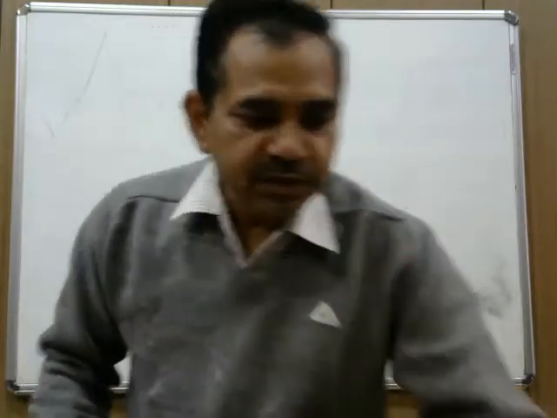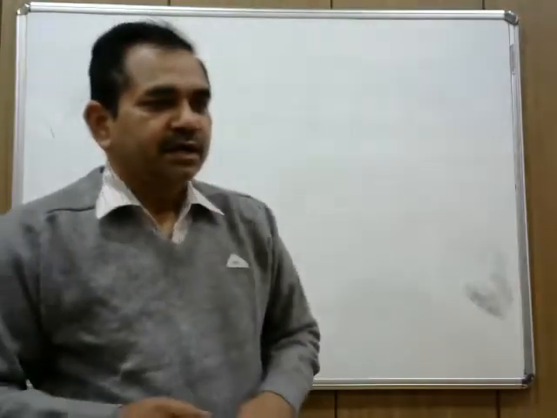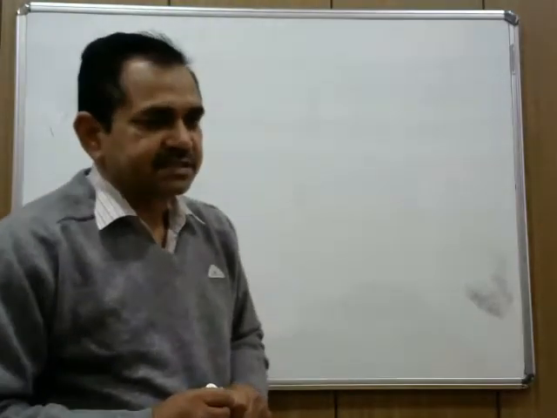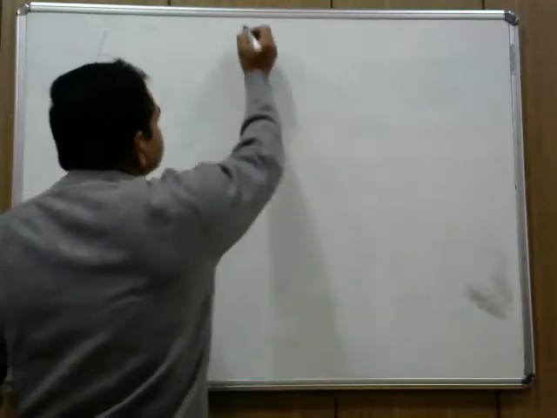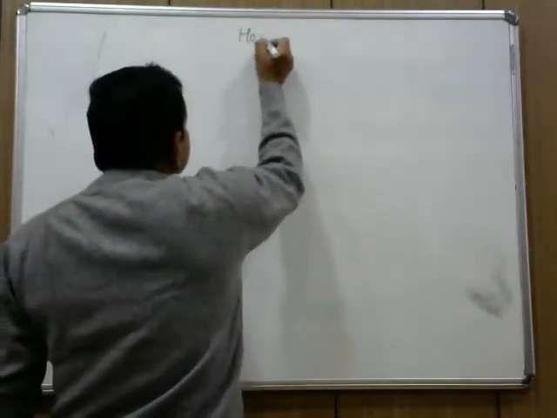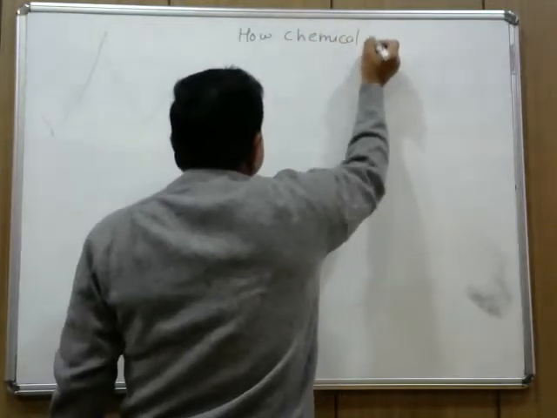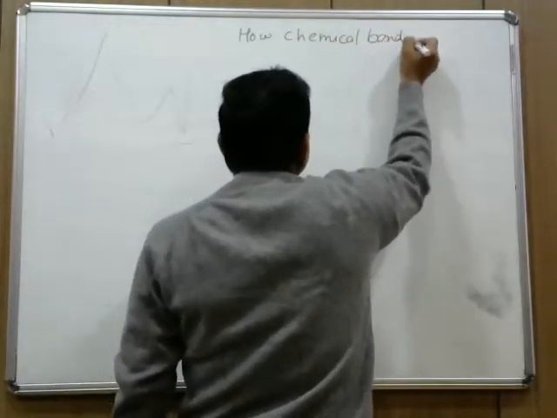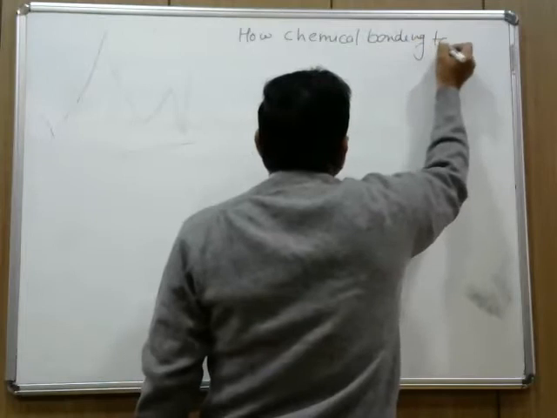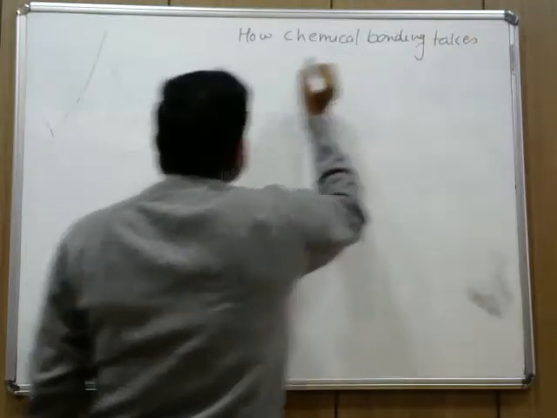Now, today we will take how chemical bonding takes place.